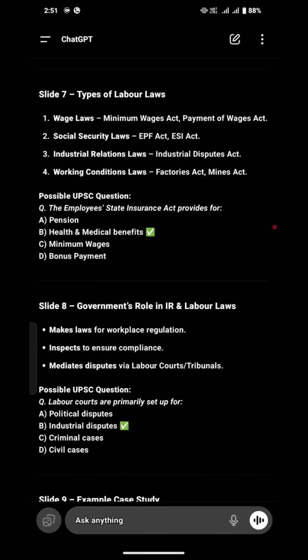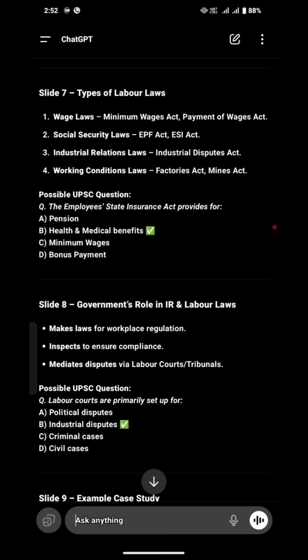Types of labor laws means what? Wage laws: the Minimum Wage Act, meaning the minimum amount of wage that you need to pay, and the Payment of Wage Act. Second, Social Security laws: EPF Act and ESI Act. Then Industrial Relation laws: Industrial Dispute Act. And Working Condition laws: Factories Act, Mines Act.